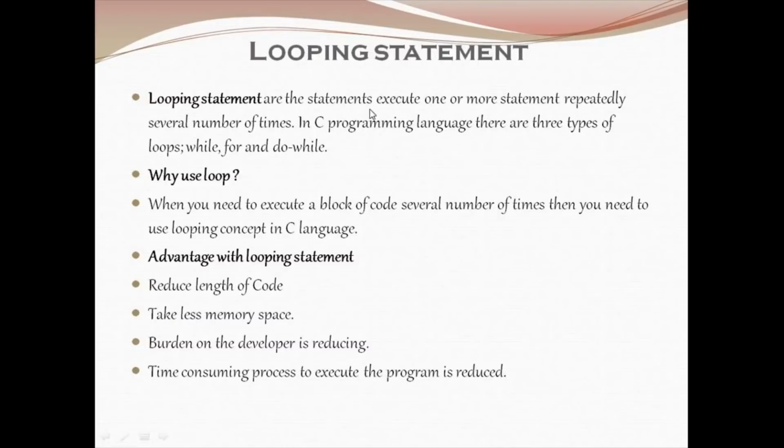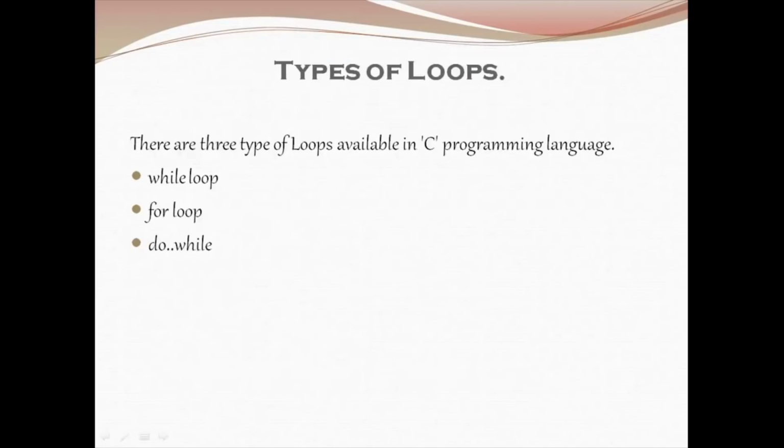Moving on to looping statements. Looping statements are the statements that execute one or more statements repeatedly several number of times. In the C programming language, there are 3 types of looping statements: while, for and do while. So why do we use loops? We need to execute a block of code several number of times, so we need the looping concept in C language. The advantages of looping are it reduces the length of code, takes less memory, reduces the burden on the developer, and the time consumed to execute the program is reduced. So coming to types of loop: while, for and do while.